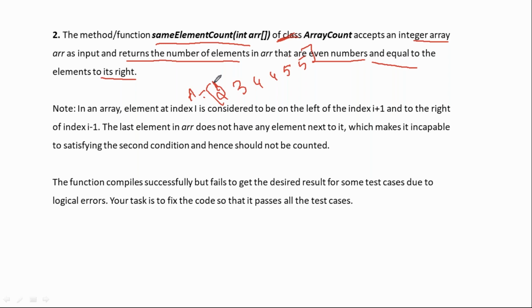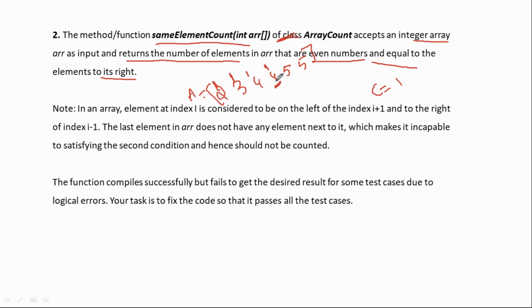For example, I take this element. It is even, but on the right side, the element at i plus 1, is 2 equal to 3? No, right? Then I take the next element. This is not even, so I don't consider it. Now I take the next element. This is even. What is the right side element? Are both equal? Yes. Both are equal, so we keep counting. Count will become 1. Done.